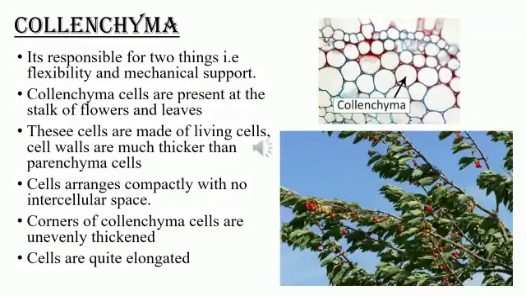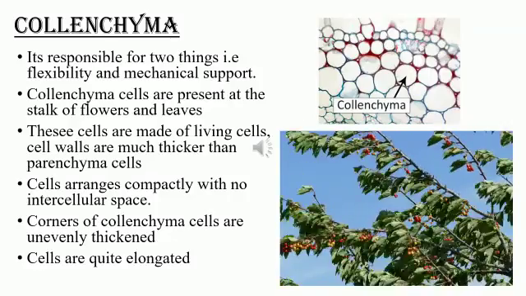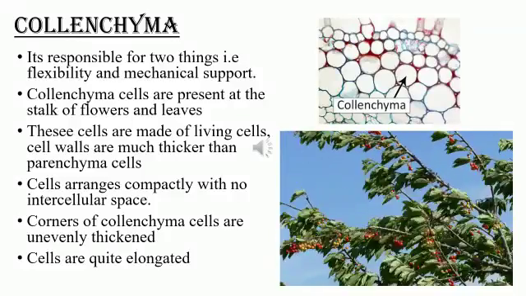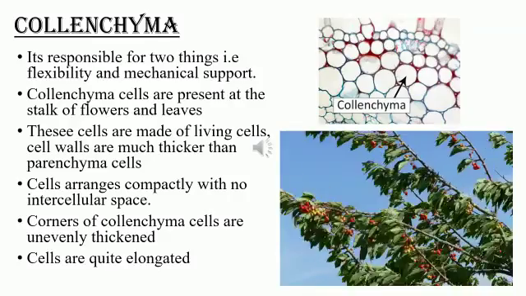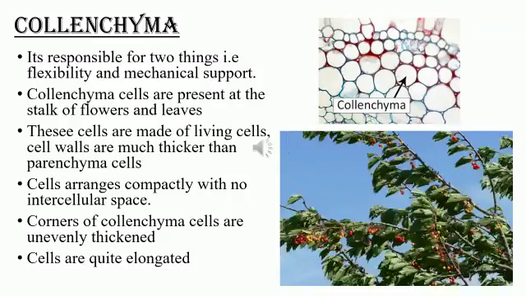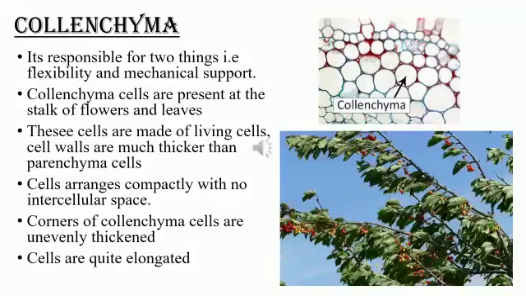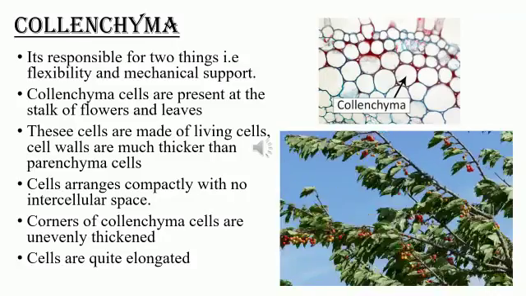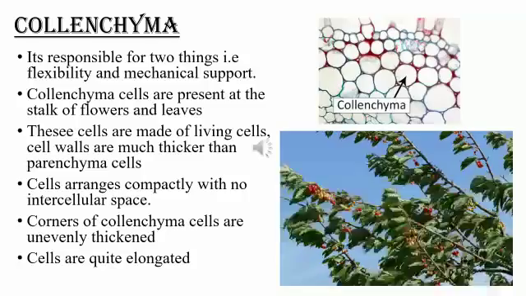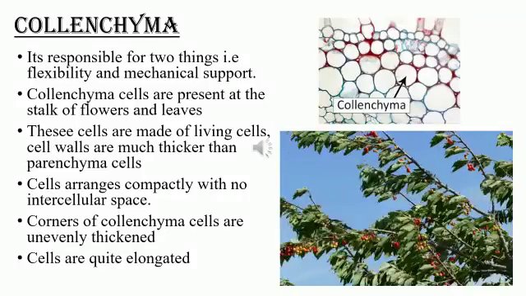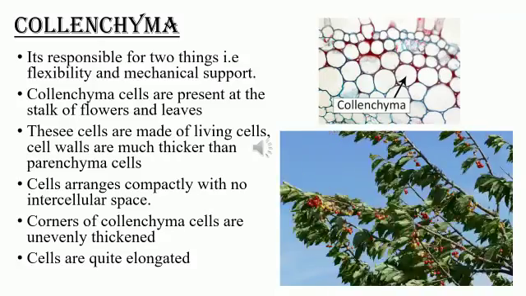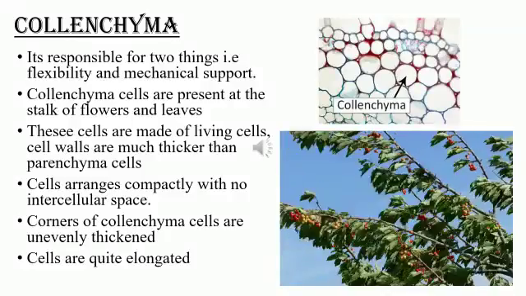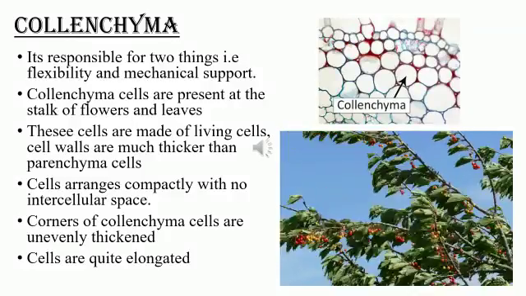And the corners of collenchyma cells are unevenly thickened. Okay, so in the corner part of the cells you can see the collenchyma is unevenly thickened. And these cells are quite elongated, and in the GIF you can see how the plant movement is seen and how it is giving strength. These collenchyma cells are giving strength to a plant, so that it can tolerate a breeze or wind, and also heavy rain. So these are the uses of collenchyma in plants.